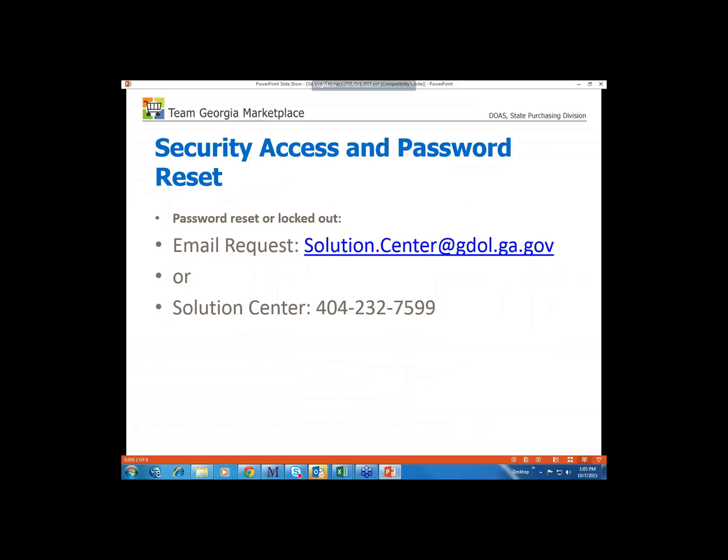Like I said, you should have gotten an email, and you're probably getting a lot of emails about the application, and there will be a lot over the next few weeks. So please read those and keep up with what's going on, because there will be some changes and different things that you're going to need to know around your processes. You should have gotten your user ID and password. If you need your password reset or you get locked out, DOL is set up for you to email the Solution Center at gdol@ga.gov or call the phone number.